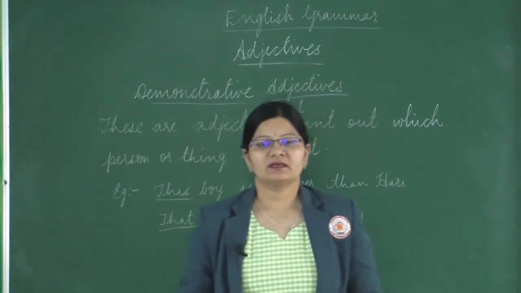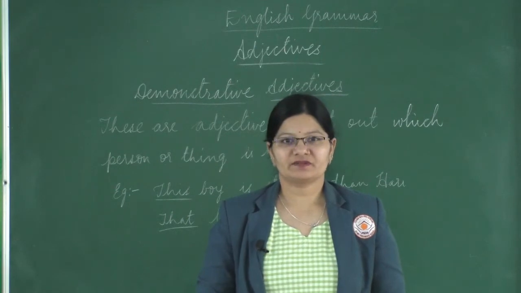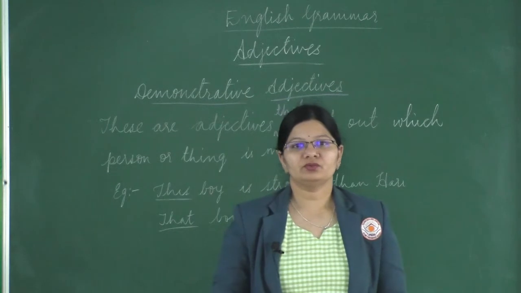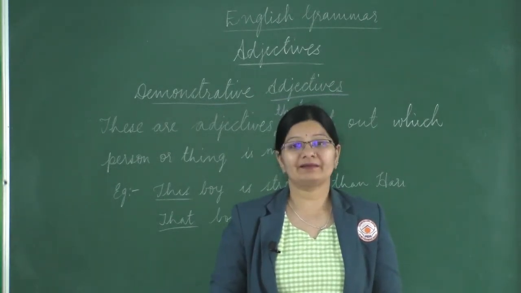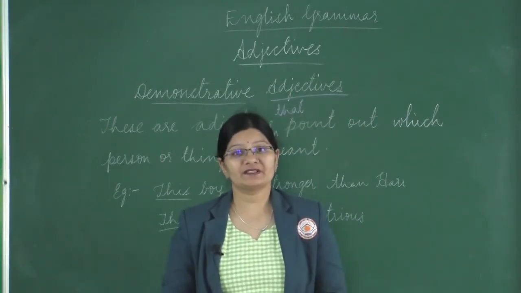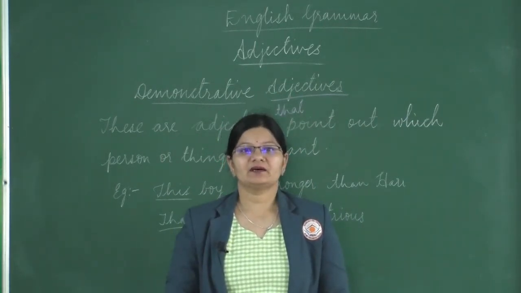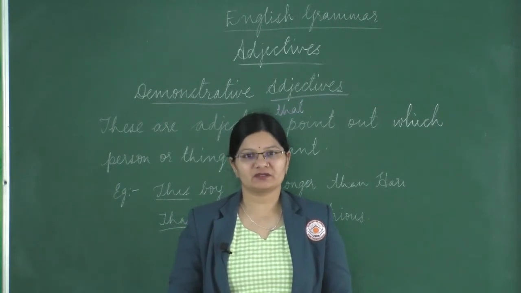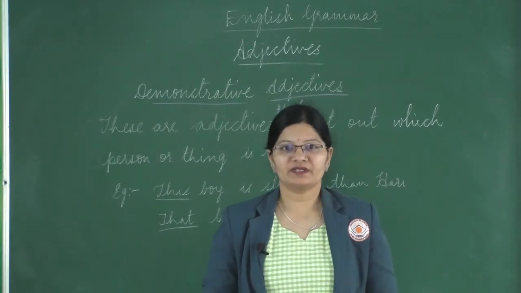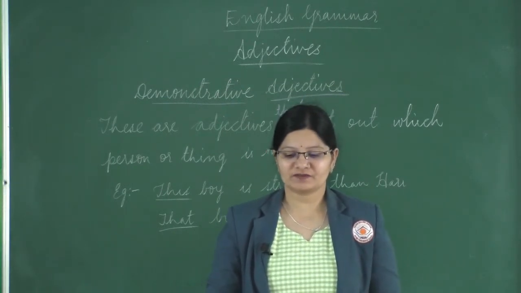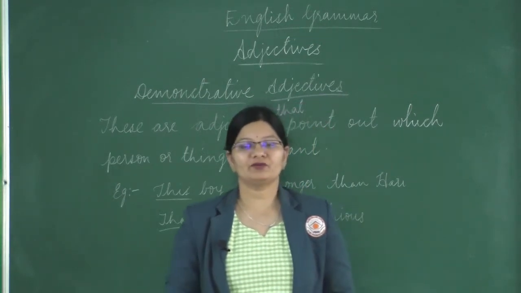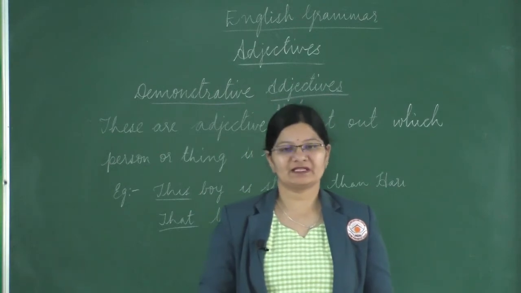Now the next one is interrogative adjectives. These adjectives ask questions, like what made you do this? For example, what manner of man is he? And then we have the possessive adjectives, which show possession. For example, his name is Harsh. So over here, his is the possessive adjective. So they talk about possessions. Give me my book. So my over here is the possessive adjective.